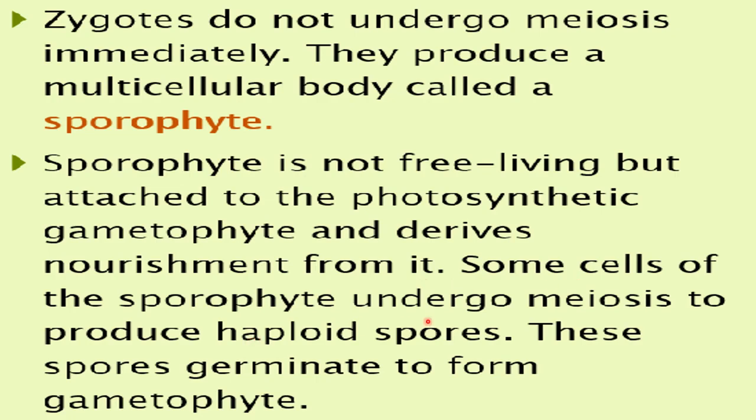Some cells of the sporophyte undergo meiosis to produce the haploid spores. Now you know this sporophyte has been formed from the zygote, right? So now inside this sporophyte meiosis division occurs, and due to that meiosis division haploid structures will be formed, and these haploid structures are called spores. Now these spores will shed off. These will fall on the ground and will germinate to form a new gametophyte, right?